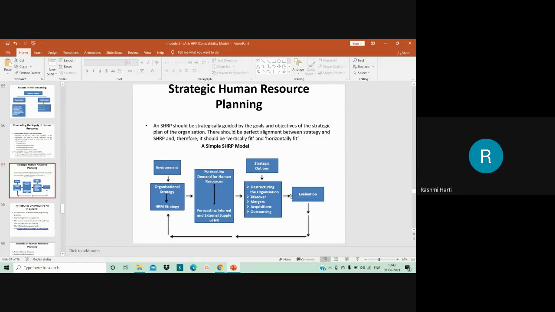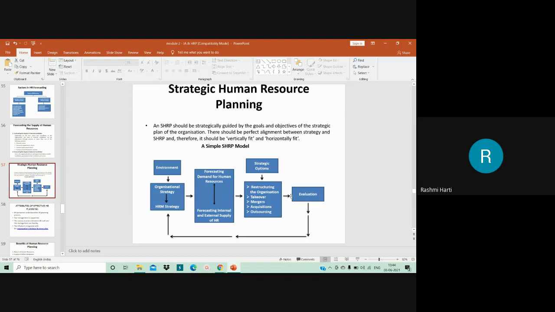That is, first identify the corporate plan, understand the internal and external environment of the organization, then go for demand forecasting, then supply forecasting, then identify the gap between demand and supply forecasting, then implement the plan, and finally understand the implications, whether there is a shortage of labor in spite of all the planning, or a surplus of labor, and what to do with the shortage and the surplus, which we have already seen in the last slides. Now let us move on to strategic human resource planning.